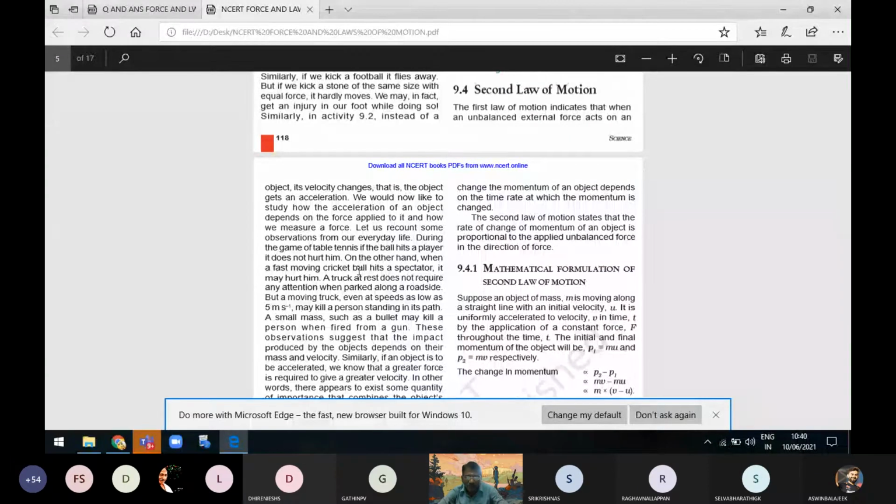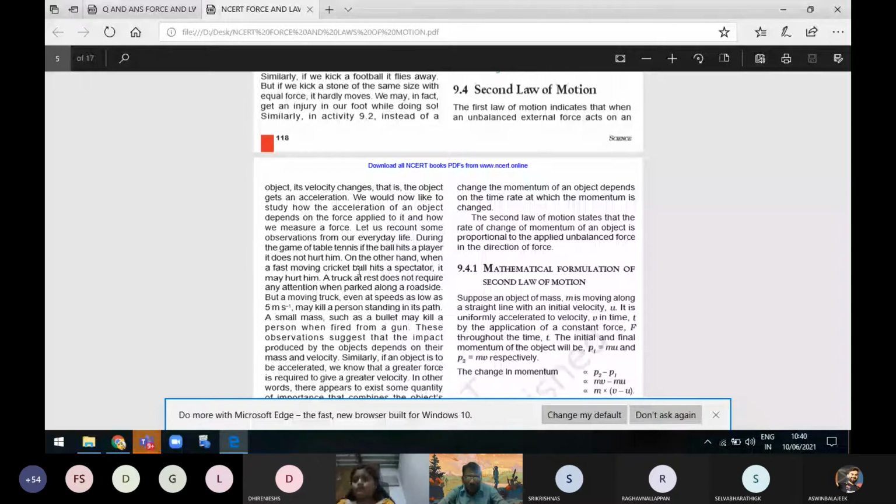So what does the first law of motion say? When an external force acts on an object, its velocity changes. If an object is moving and you give more force, the object will move very fast. Suppose you are going to stop the object, then the velocity will decrease. So depending upon the type of external force, the object will either come to rest or continue in motion. Here we are going to give a relationship between the acceleration and the force.